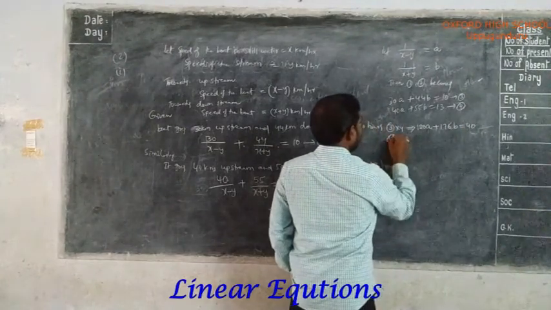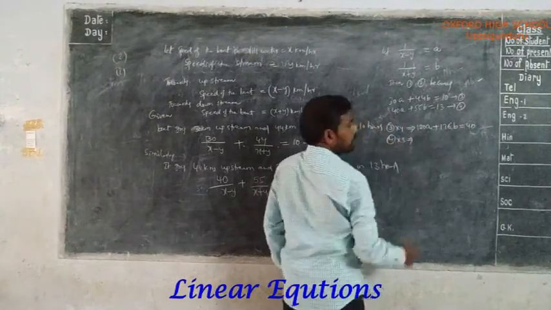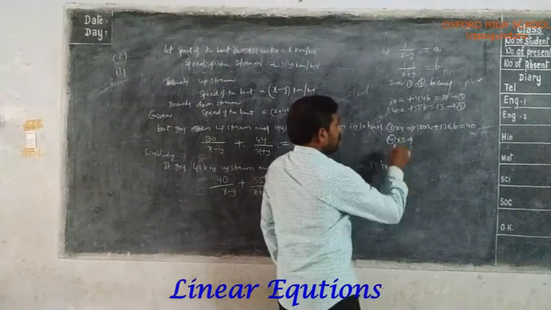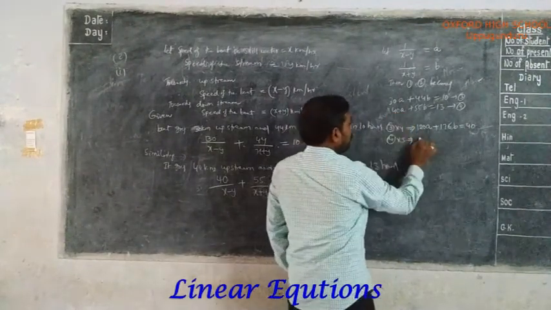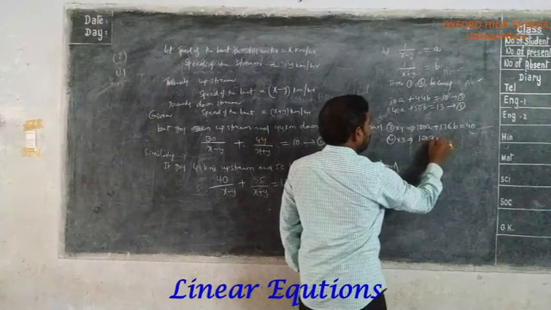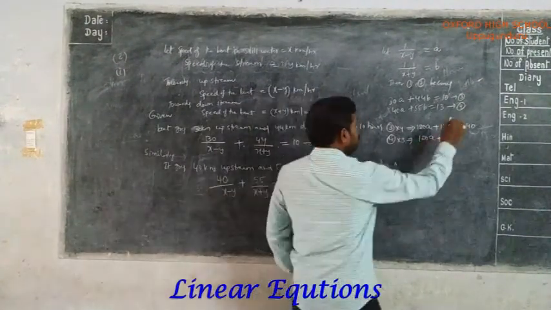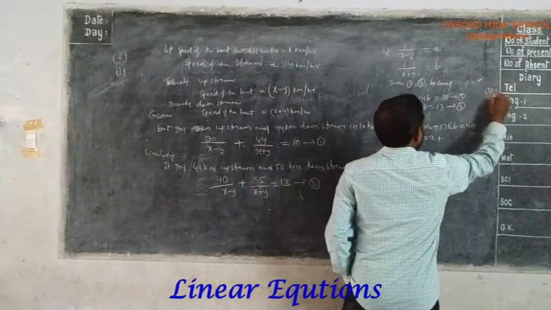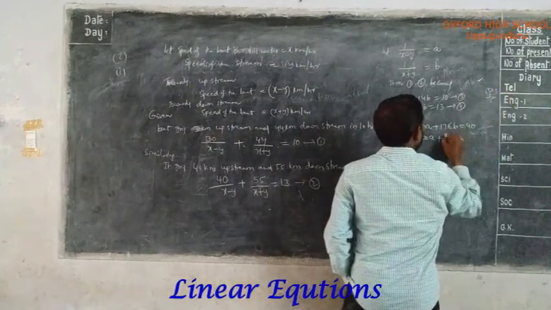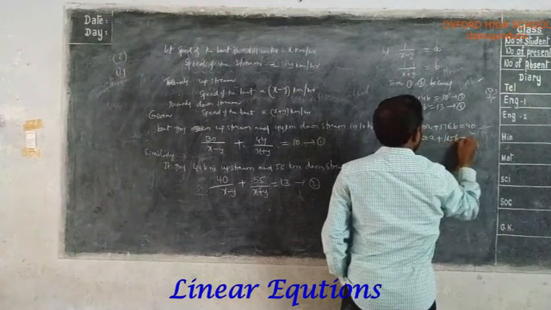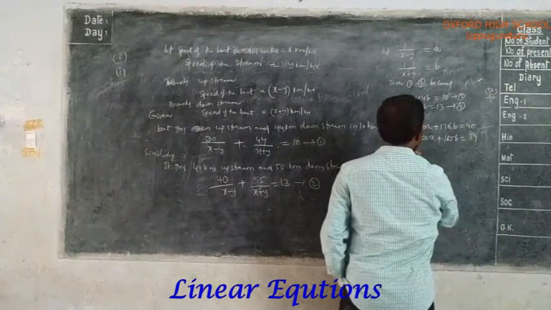Next, equation 4 into 3 implies 40 into 3 is 120a plus 55 into 3 is 165b equal to 13 into 3, which is 39.